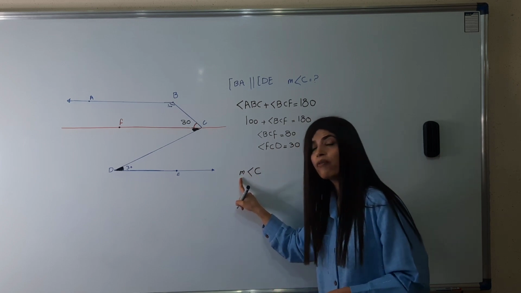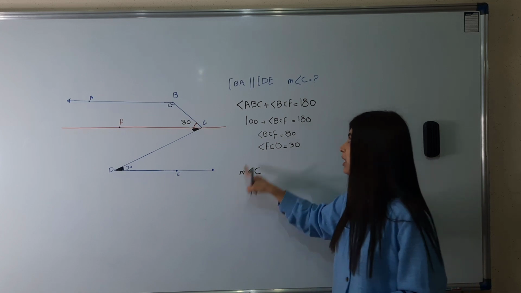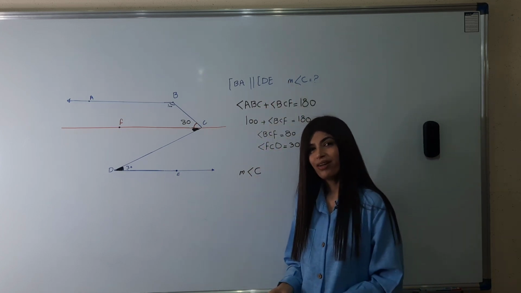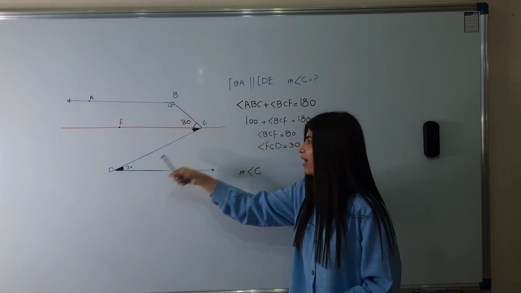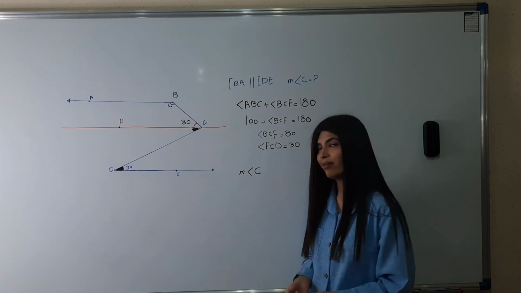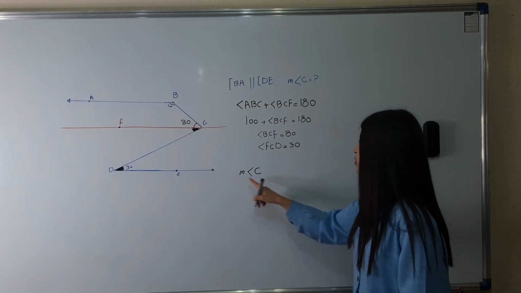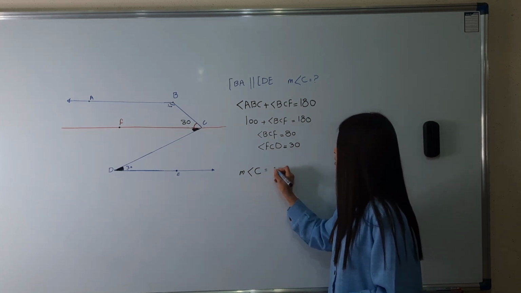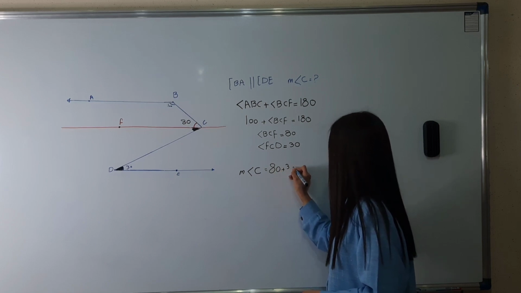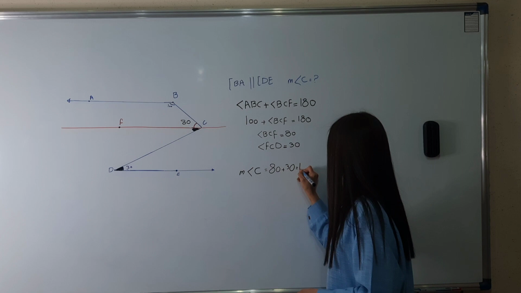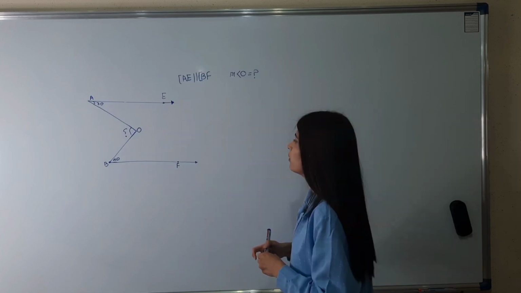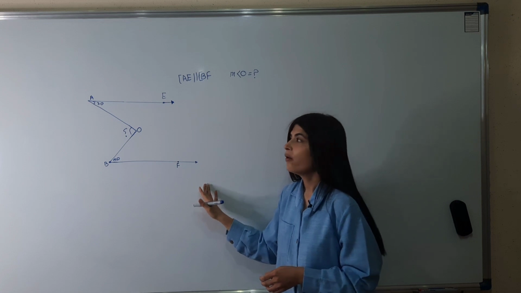So, the measure of angle C. What is the meaning of M in this question? M means measure. Measure of angle BCD or angle C. The measure of angle C equals 80 degrees plus 30 degrees equals 110 degrees.